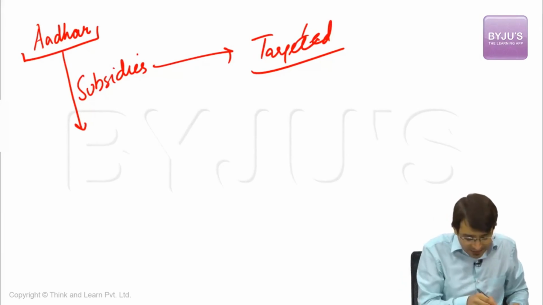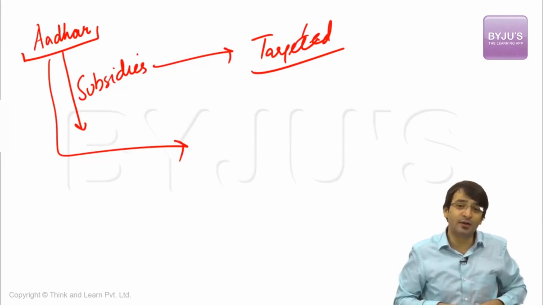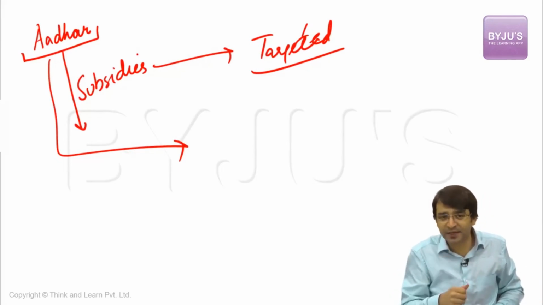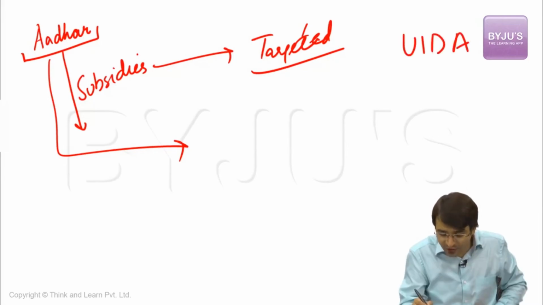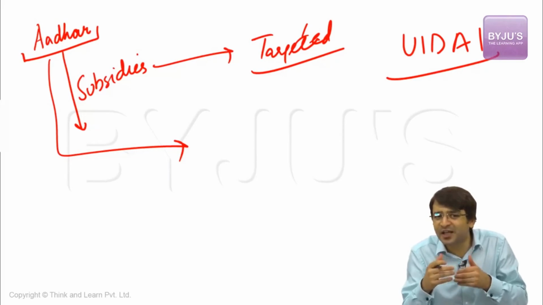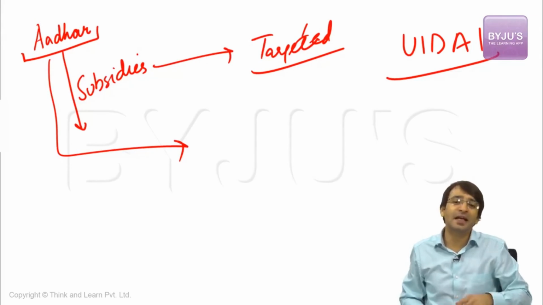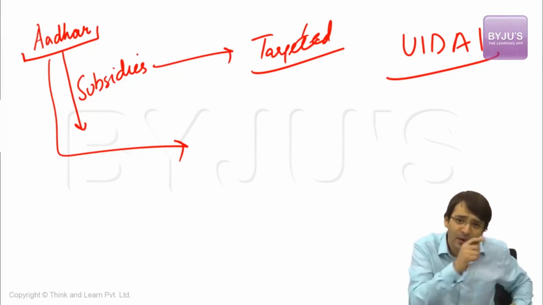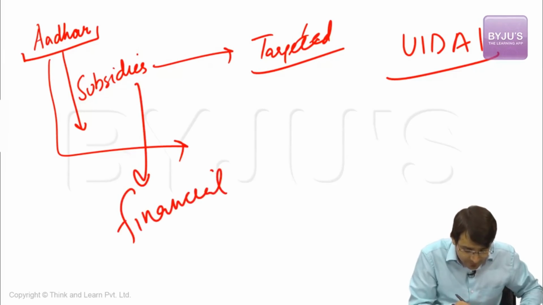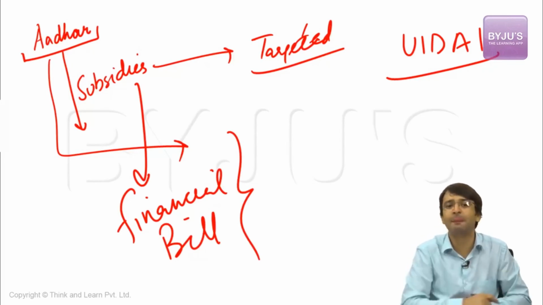But Aadhaar did not only talk about money. It did not talk about subsidies only. It talked about biometric details, iris scan, fingerprint. It talks about the Unique Identification Authority of India, which will give these Aadhaar cards. It also talks about how these biometric details can be shared. If the court passes an order that share with us these biometric details, you will have to share these details with the court. That means it deals with money matters, yes, but it deals with some non-money matters as well. That means it should have been a financial bill and not a money bill. Because it deals with money matters, yes, but at the same time it deals with non-money matters as well.